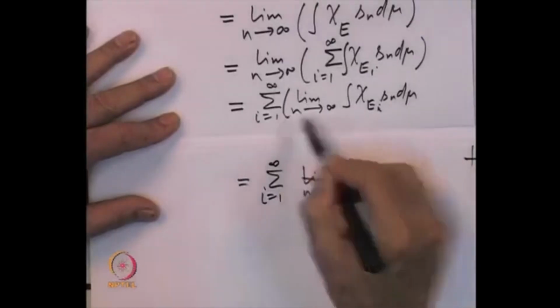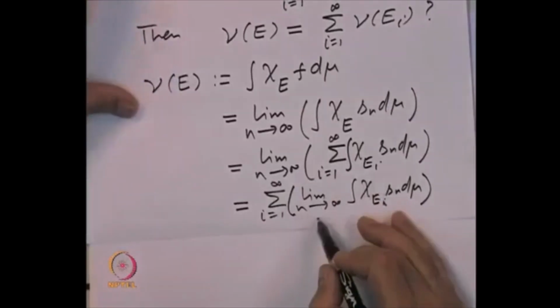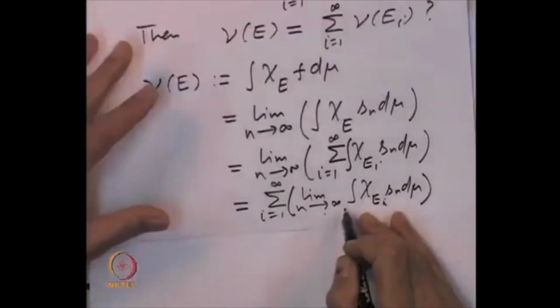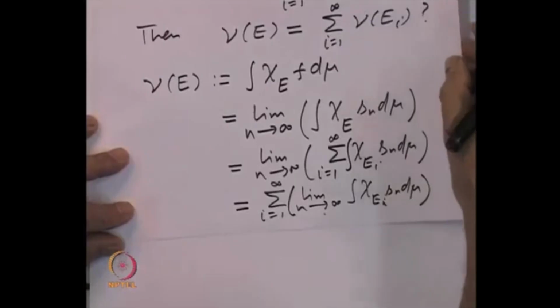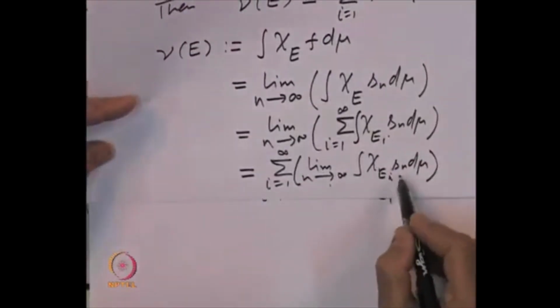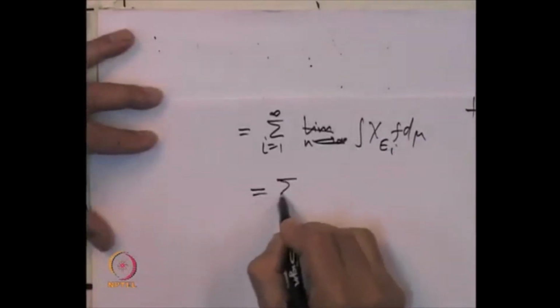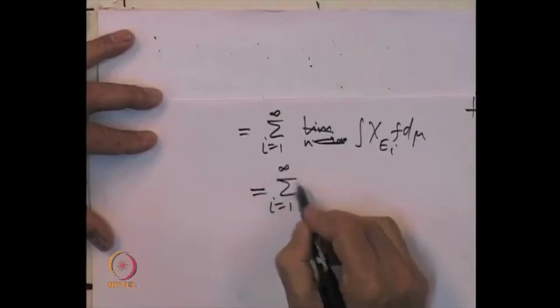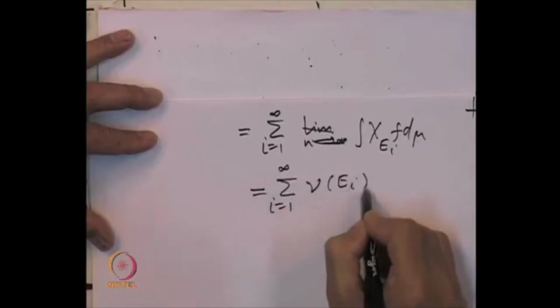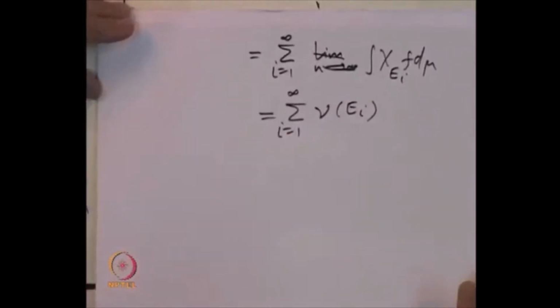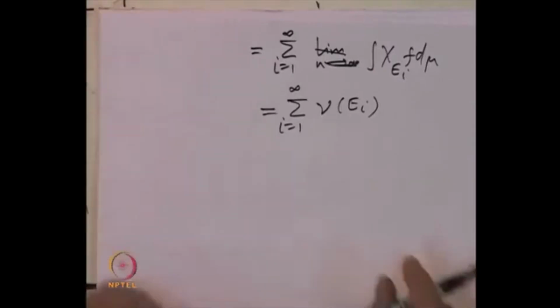And that is nothing but our definition of nu of E I. So, that proves that nu is a measure.